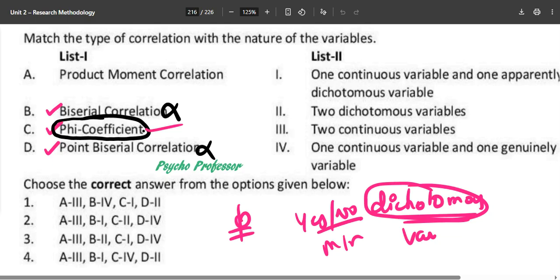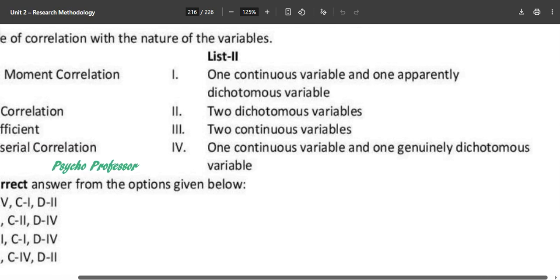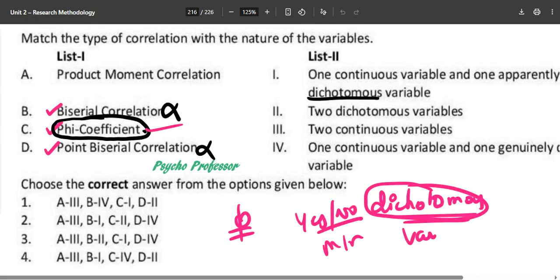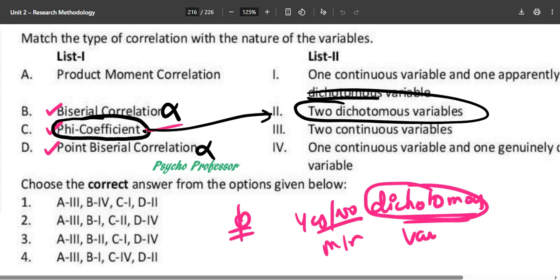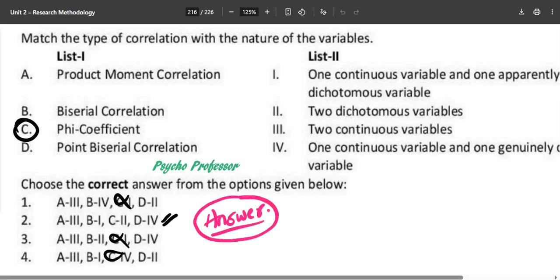So if you mark phi coefficient, what type of variable does it need? Dichotomous variables. We need two dichotomous variables for the phi coefficient. So if you can answer with the second option, that is how you will conclude that this is the correct answer for this particular question.